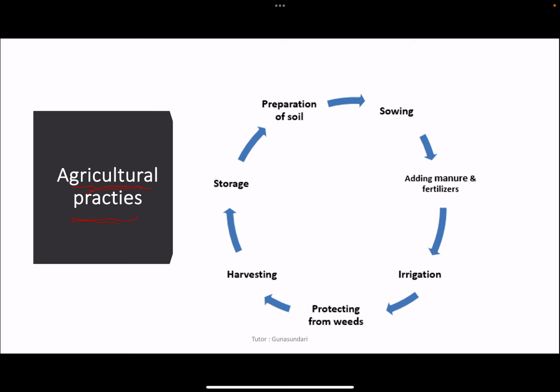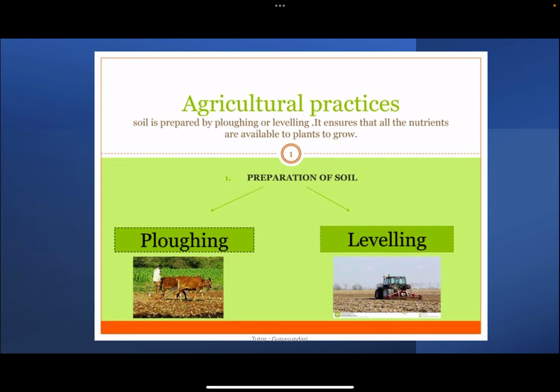And there are so many agricultural practices which are listed below. The first one is the preparation of soil, and next is the sowing. Third one is adding manure and fertilizers, then irrigation, protection from weeds, harvesting and storage. So these are all some of the agricultural practices. The first one is the preparation of soil.